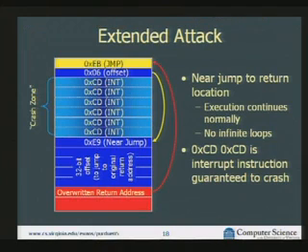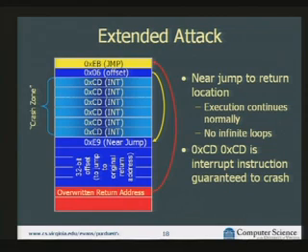Many, the load on the server gets so high that we can't tell whether we crashed it or not, because it takes so long to respond to requests. But by doing this, we don't need to produce any more infinite loops. We fill up the buffer that we've already guessed, up to the byte we're guessing, with these CD instructions. And what a CD is, is an interrupt. And when the parameter in an interrupt is CD, that's guaranteed to crash a user process, because user processes aren't allowed to run the interrupt instruction with that parameter. So no matter where we fall in that zone, we're guaranteed to cause a crash.